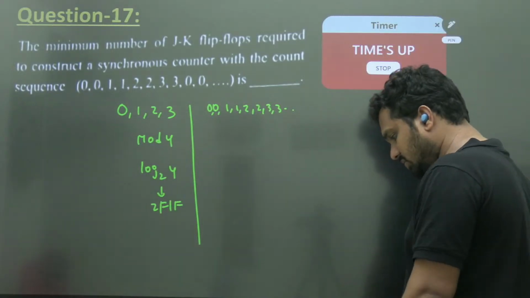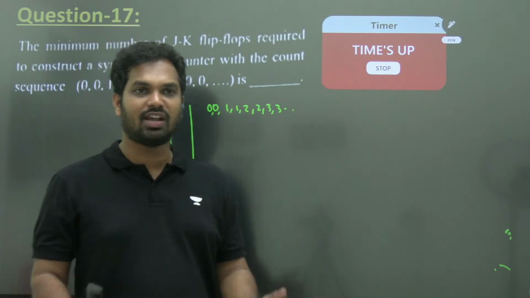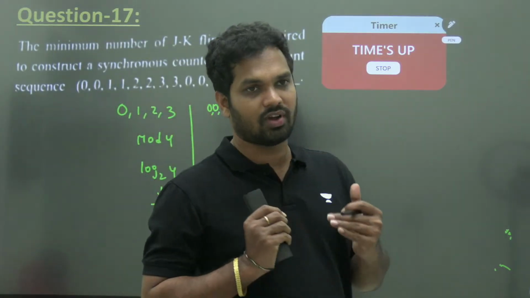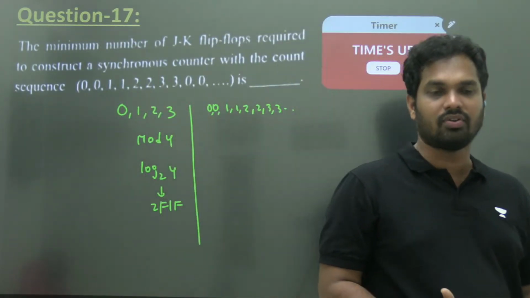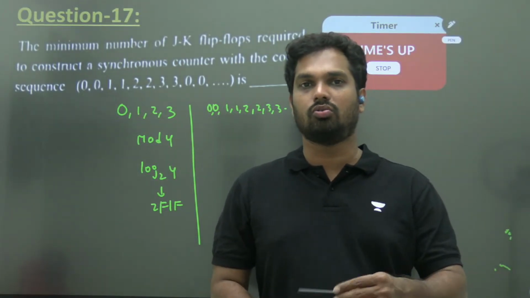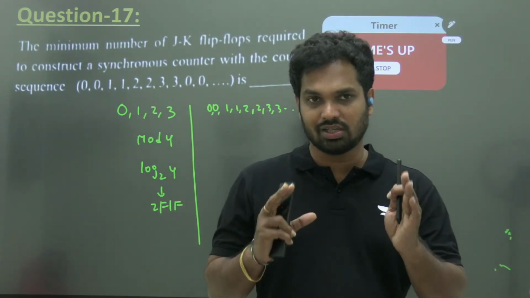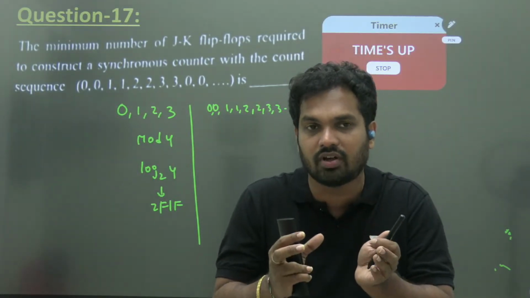We should use a bit of common sense. You can design like this: use one frequency divider circuit which divides your input frequency by half, then every two clock pulses only one clock will go to the counter and it will count 0. After counting 0, I should stop the count for 2 clock pulses.